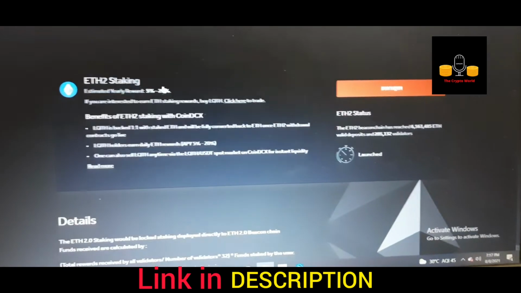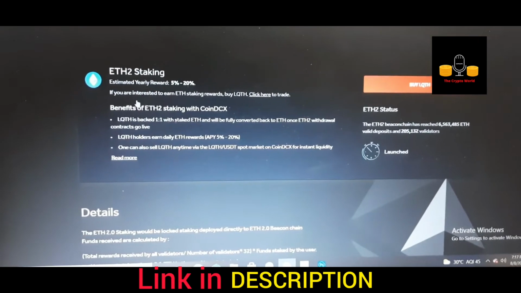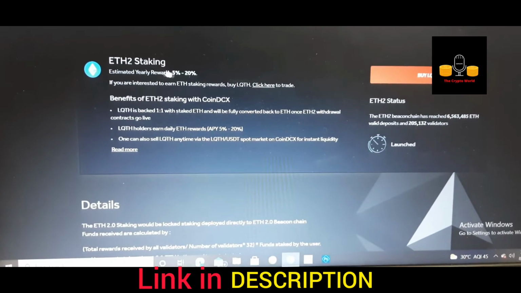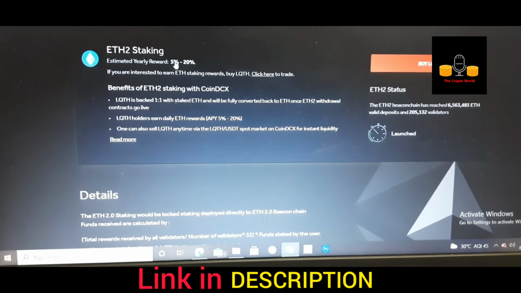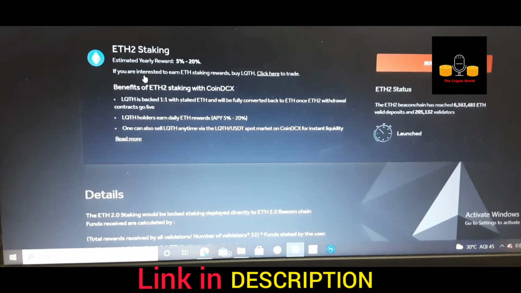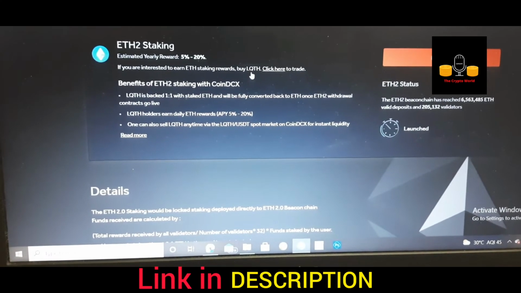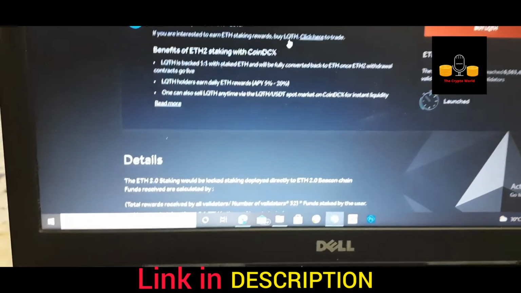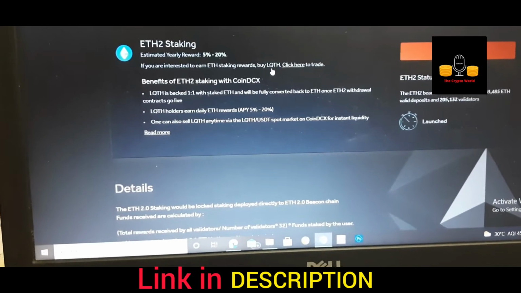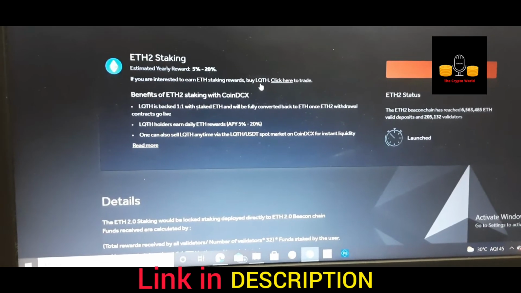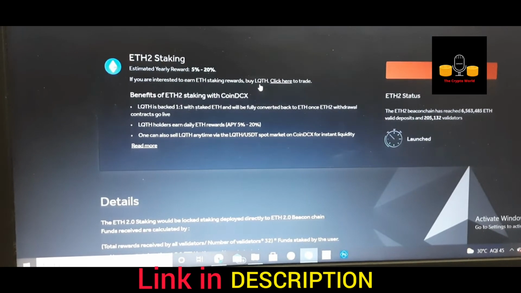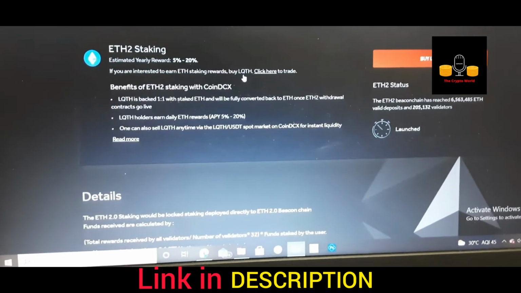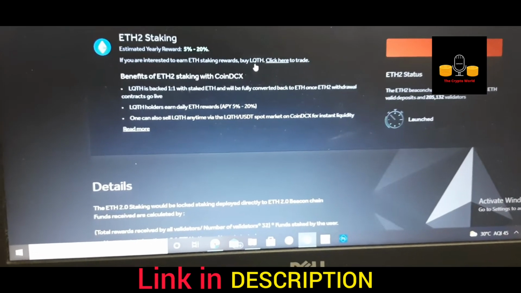Simply log in, go to the staking section, and search for Ethereum staking, and you will get to this page. The reward is around 5 to 20% on your Ether. If you are interested in owning this, then buy LQTH. Whenever you stake a particular amount of Ethereum, CoinDCX Go gives you the option of getting an equal amount of LQTH. So whenever you deposit 2 Ethereum for staking, they will give you 2 LQTH.